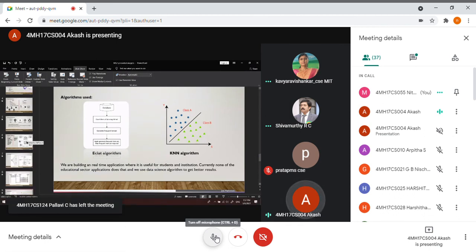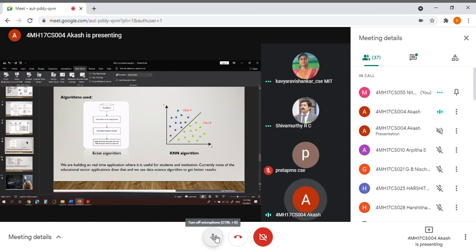The ECLAT algorithm works by generating frequent item sets, ma'am. When attendance status is 80% and previous semester marks is 70%, the next performance will be some value.